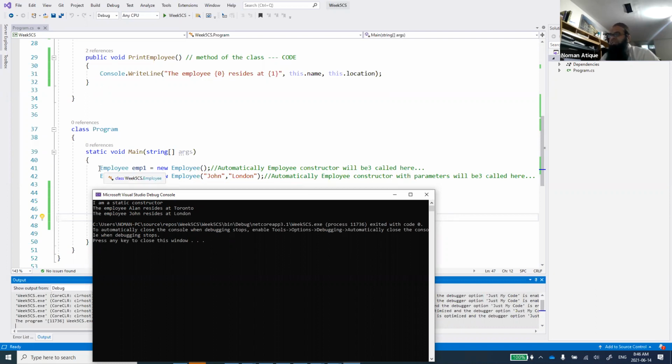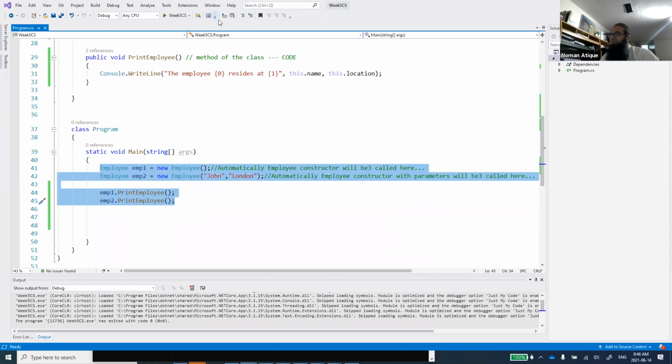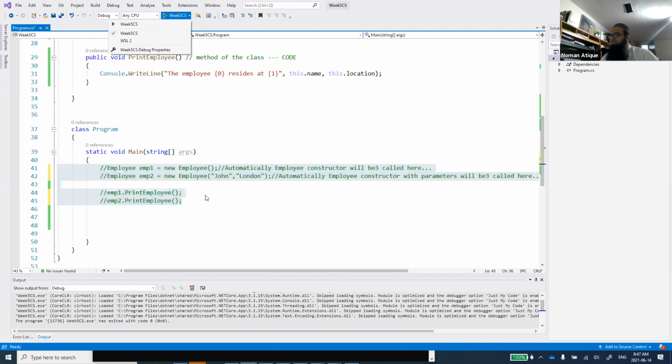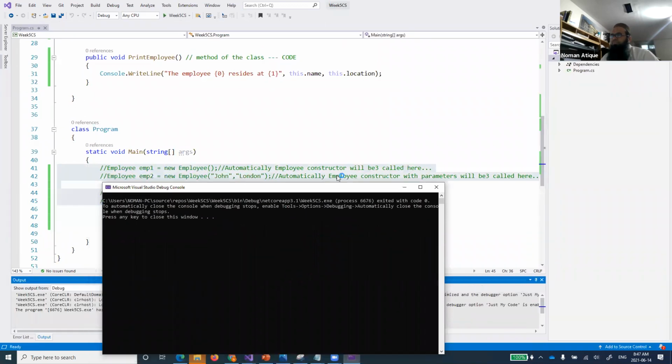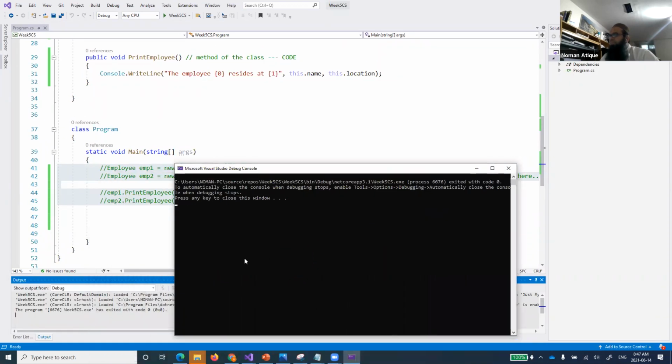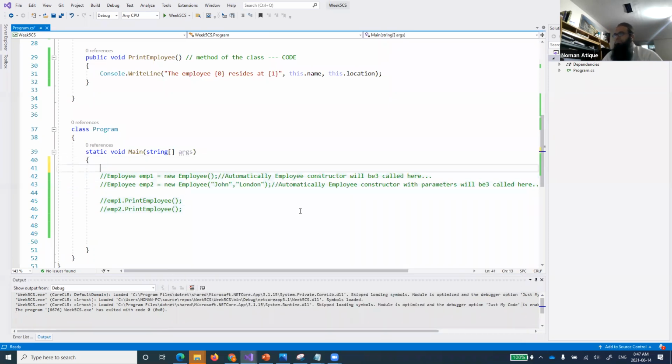So technically speaking, if I run this program with everything commented out, let's see what happens. You see what is happening? It's not called by itself. Can I call it myself? Anyone? Again, without making an object, can I call that one? Let's see if I can call this one.